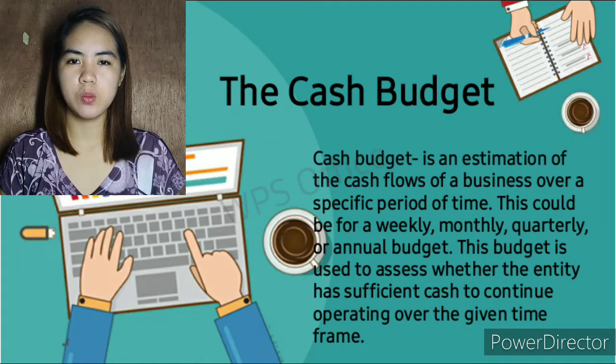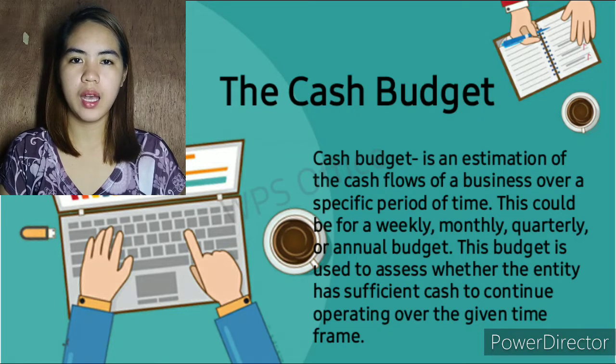So, when we say cash budget, it is a budget prepared to estimate the cash inflows and outflows during a specific period of time. In other words, cash budget shows the cash inflows and cash outflows expected to occur in the immediate future period. It also provides a company insight into its cash needs and any surplus and helps to determine an efficient allocation of cash.